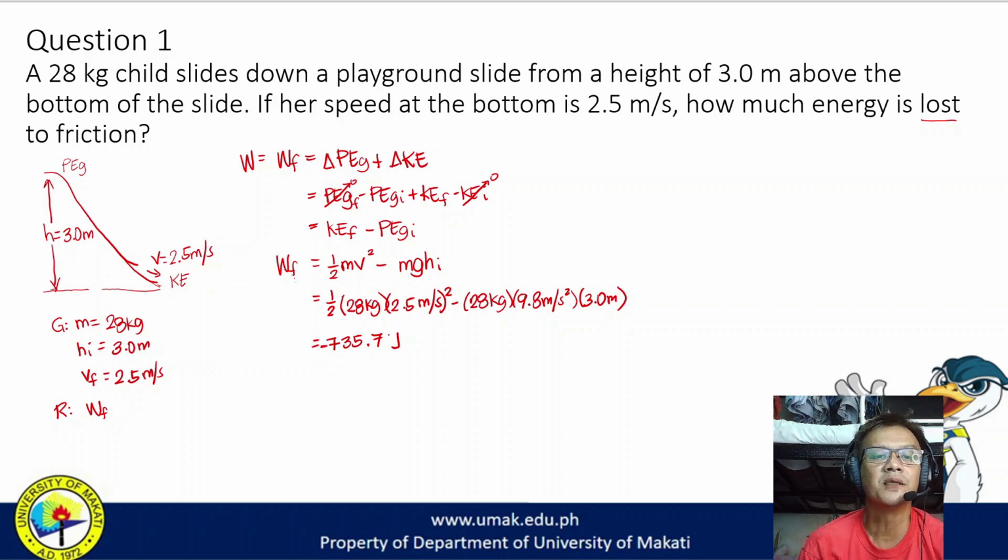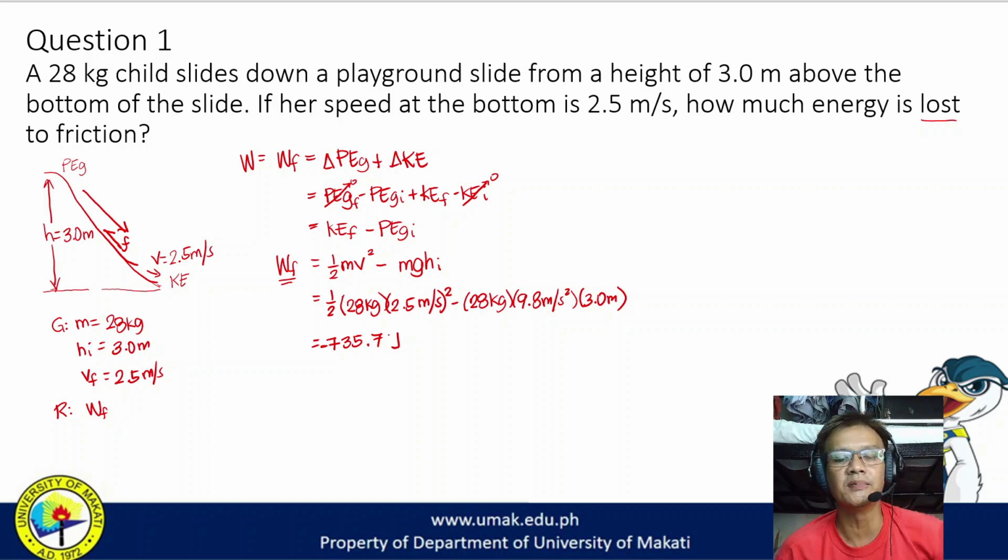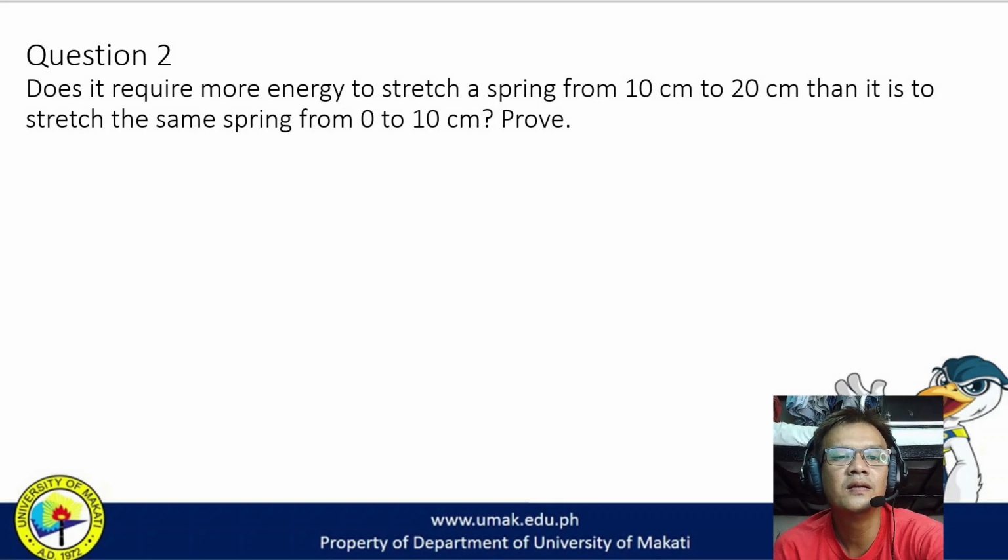Why is there a negative? Because work done by friction. Friction is against motion. So ang direction natin ng motion pababa, but frictional force, pataas ang frictional force. So against motion siya. Most likely, negative ang magiging dulot niyang work. Kaya nga, pabawas yung energy niya. Instead of helping increase the energy, friction decreased the energy. Nag-negative siya. So that's the answer for question number 1. Okay, so we move now to question number 2.